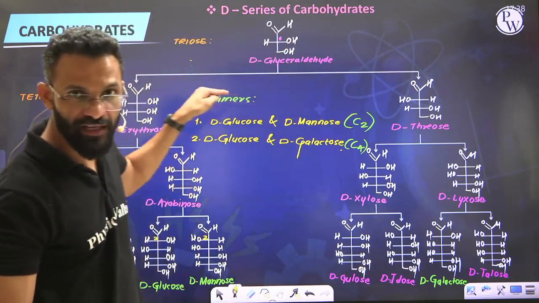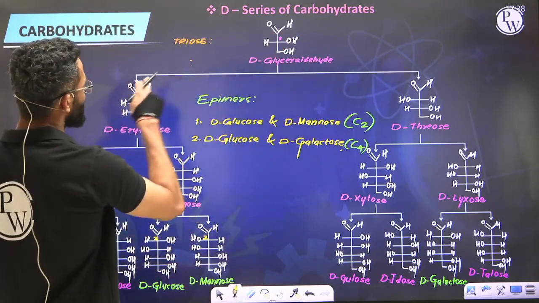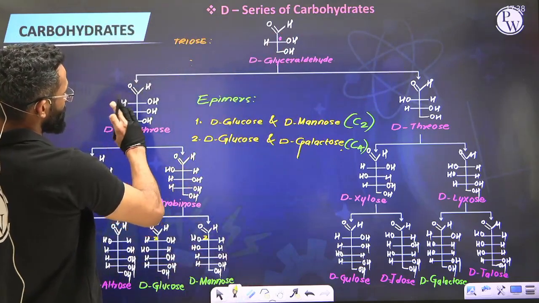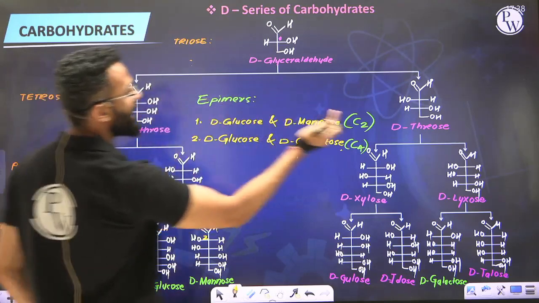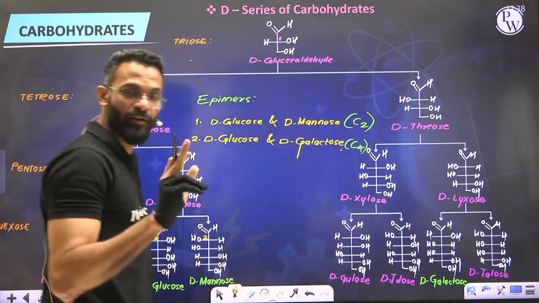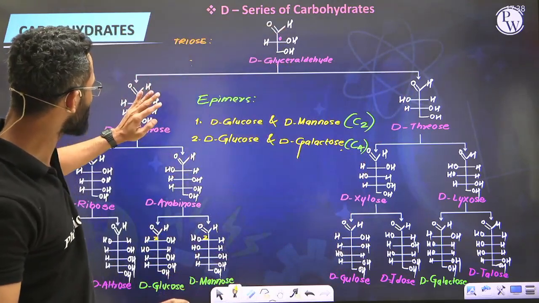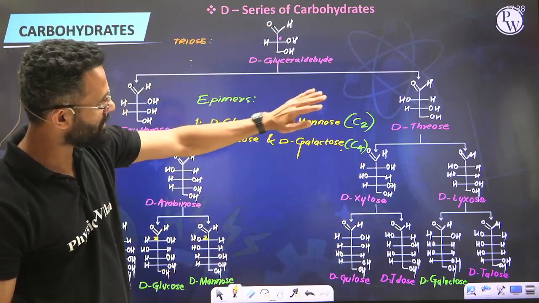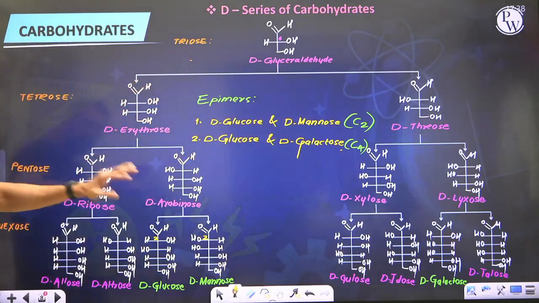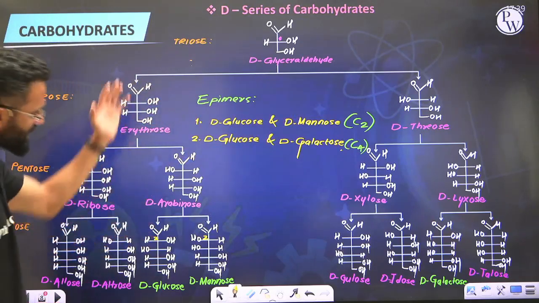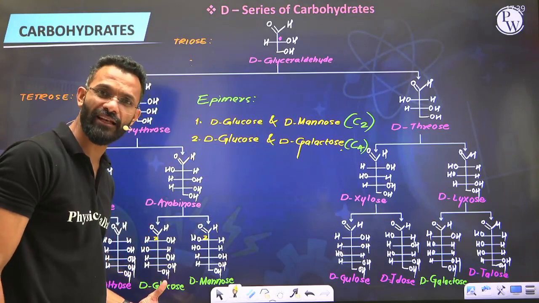Now what were you doing? From D-glyceraldehyde, at the new chiral carbon, in the first molecule you are putting OH to the right first and then to the left. But when you are preparing the L series, you will take L-glyceraldehyde. In the first compound you will put OH to the left and then to the right. From this, when you get the next ones, you will first put to the left, then to the right, and so on and so forth. That's how you will come down to even L-glucose.